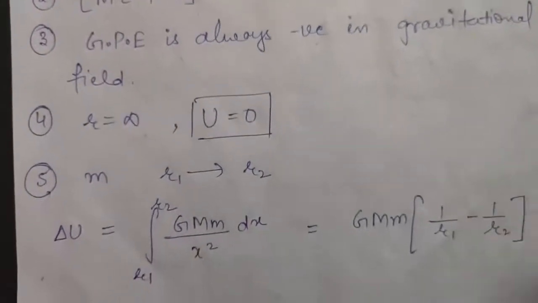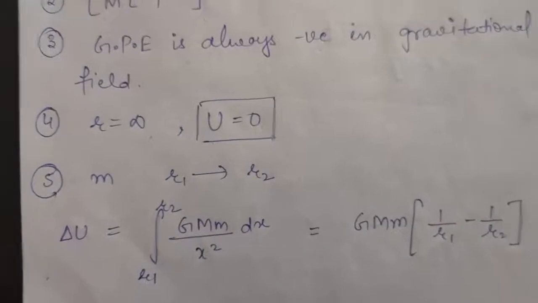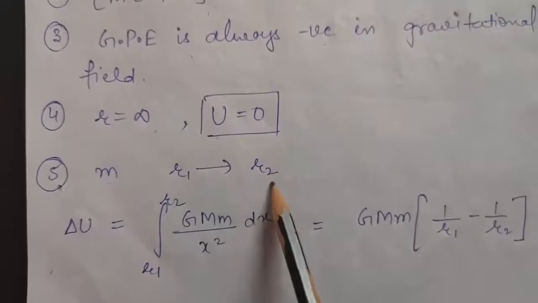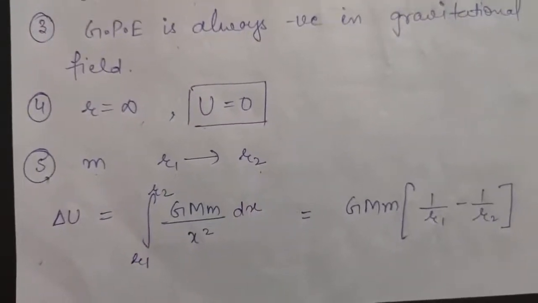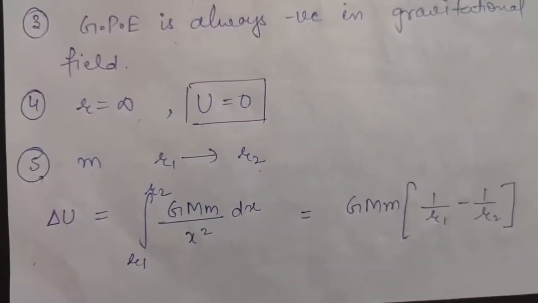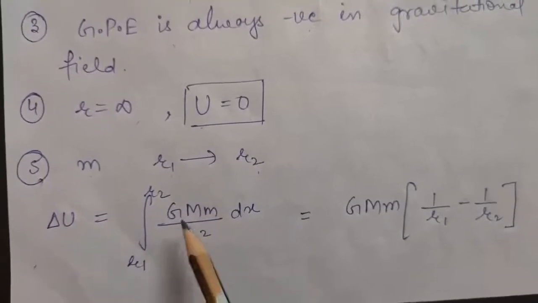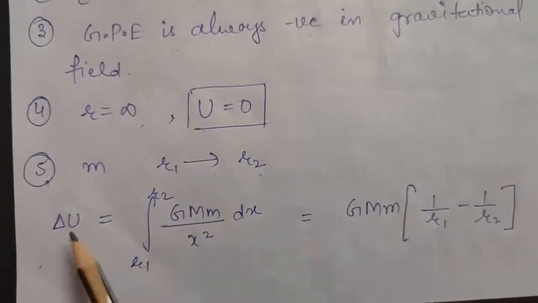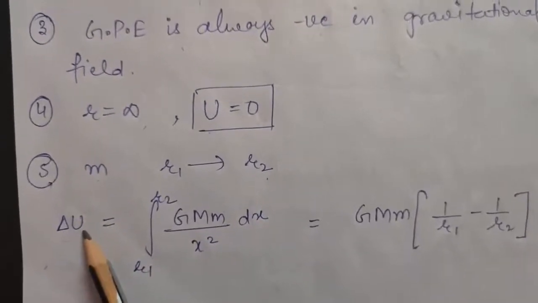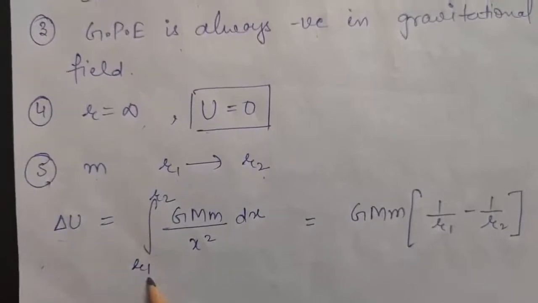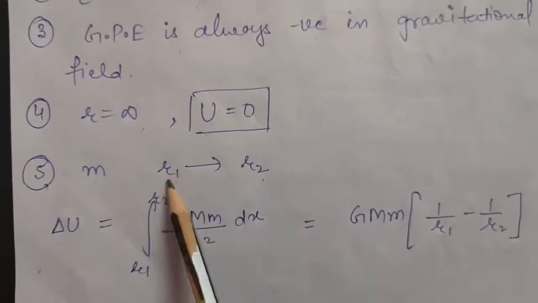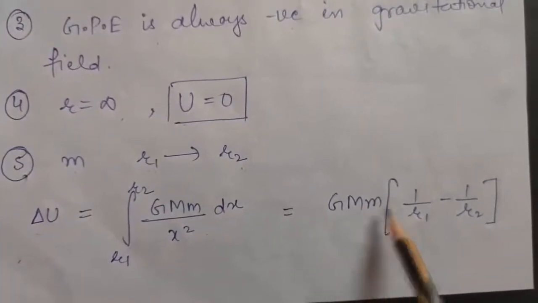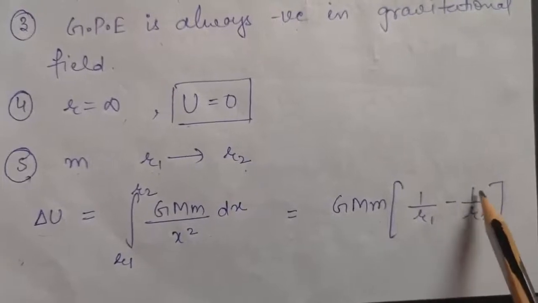Okay, now in the fifth point, I have taken a case that suppose there is a mass m and you are taking it from a distance r1 to r2. Then you have to calculate what will be the change in the gravitational potential energy. So again, as we have derived, U is equal to the integral of GMm upon x square dx. But because here we are calculating change, I am keeping it as delta U, and I am putting the limits to be r1 to r2, because obviously we are going from r1 to r2. When you solve it, the answer will come to be GMm into 1 upon r1 minus 1 upon r2.